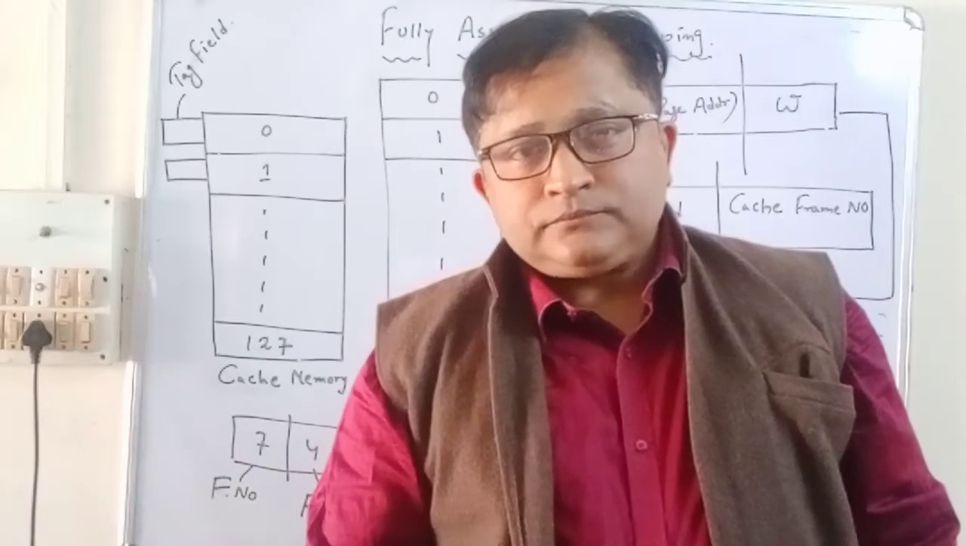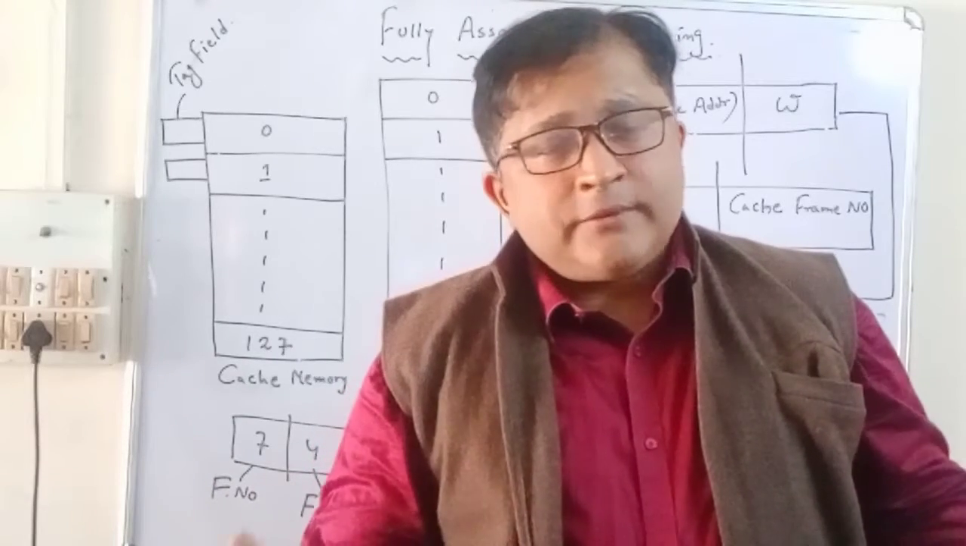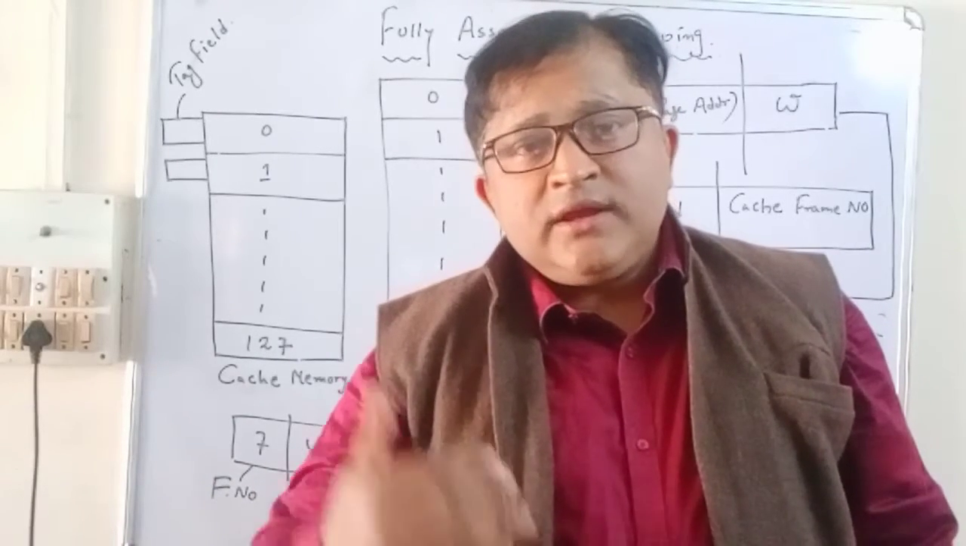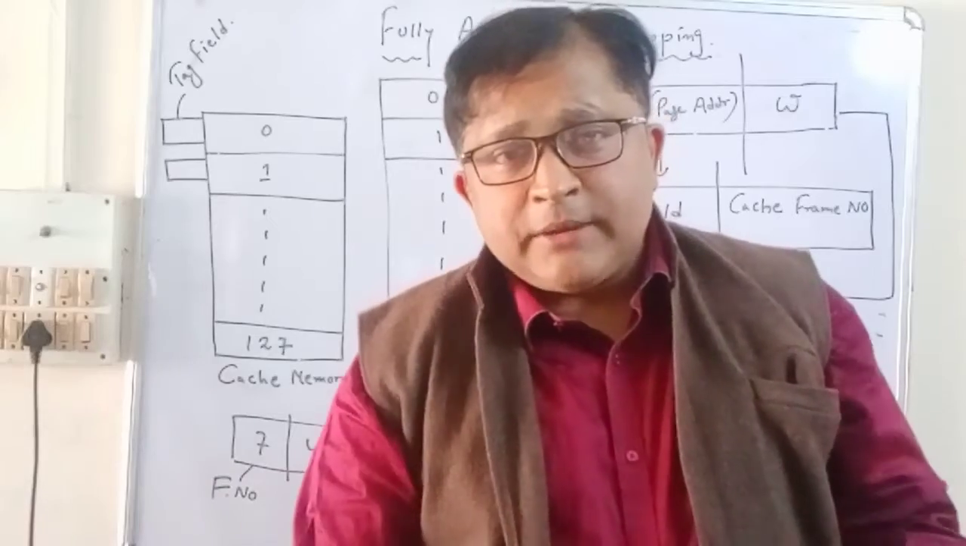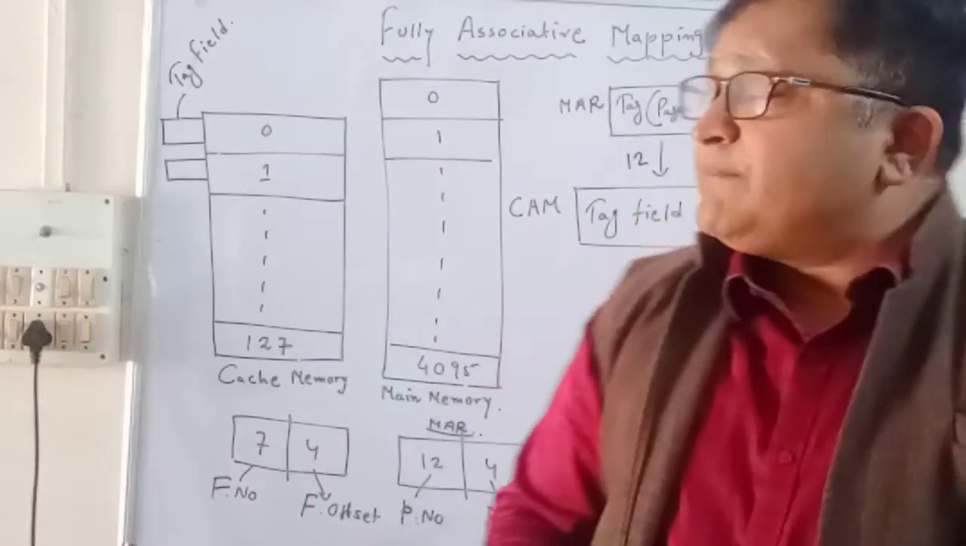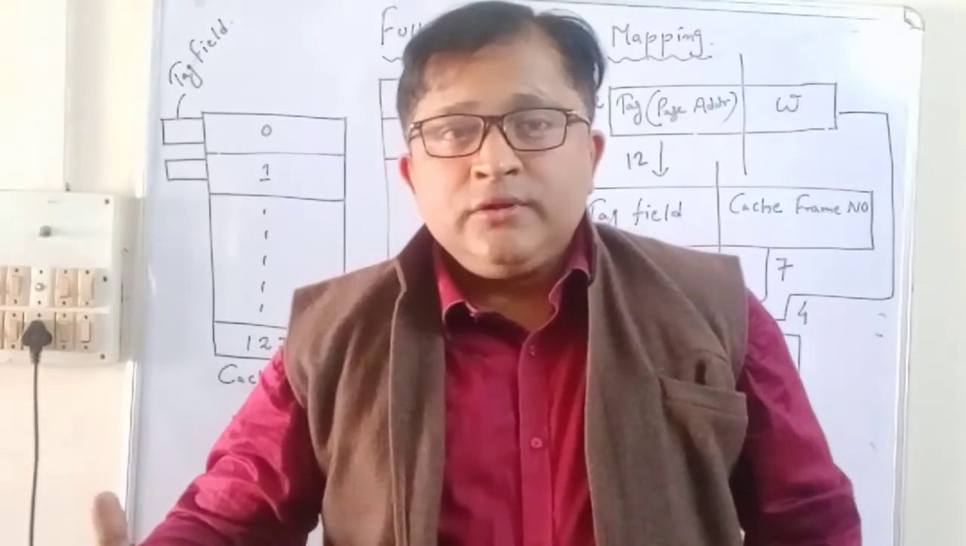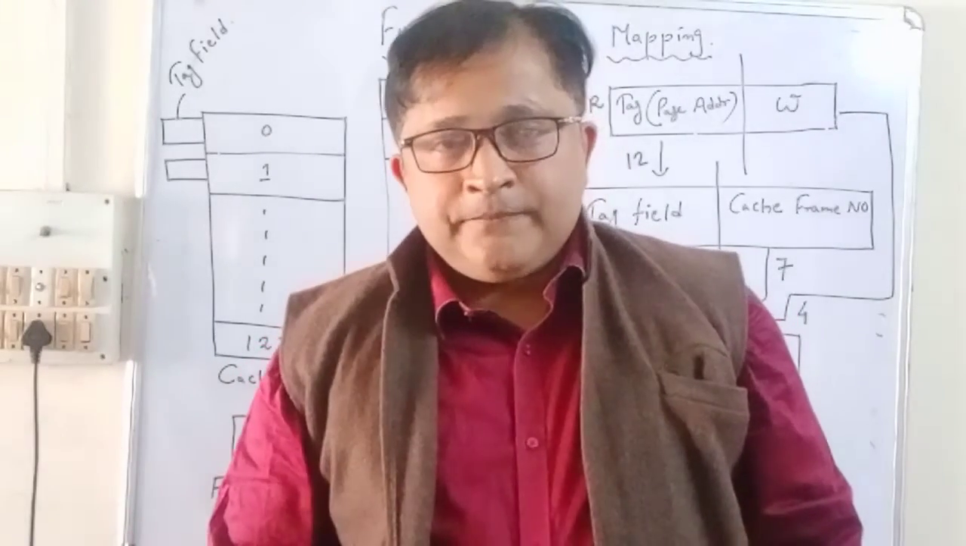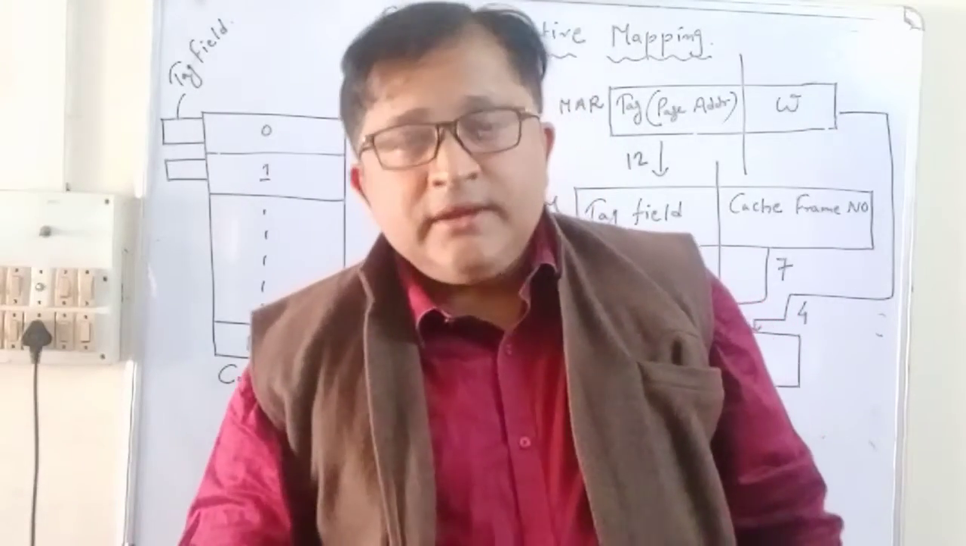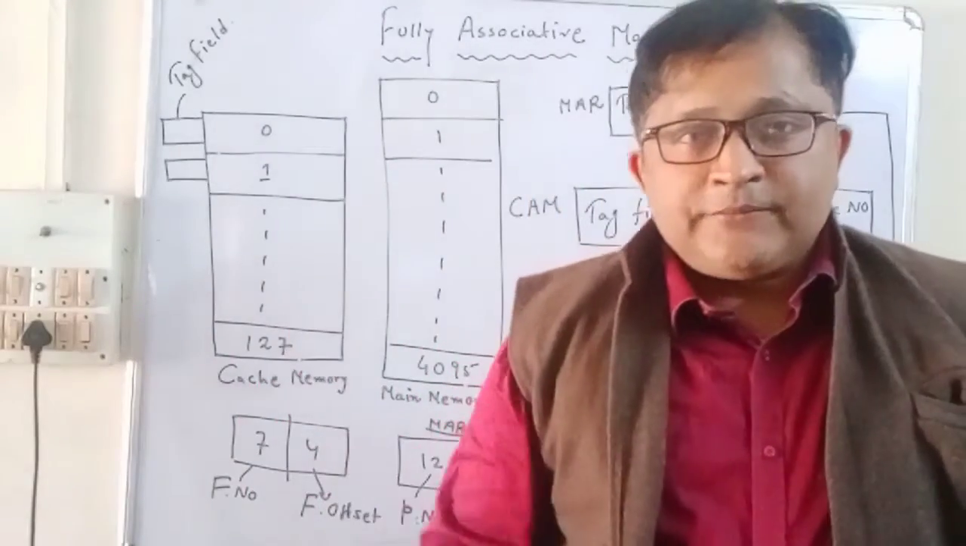cache memory. Not more than one page from the same block can be loaded into the cache memory. That is in the case of direct mapping. In the case of associative mapping, any page of the main memory can be loaded into any frame of the cache memory.